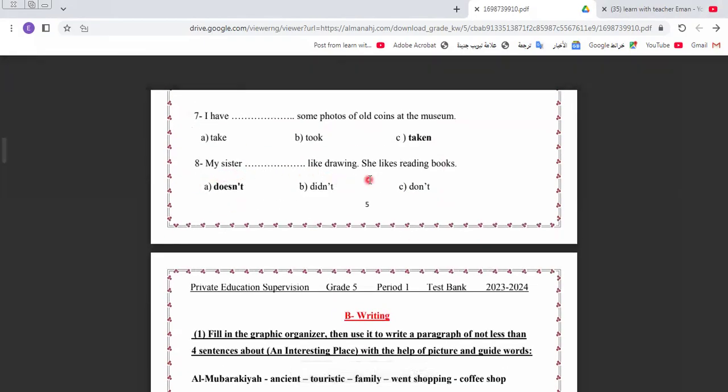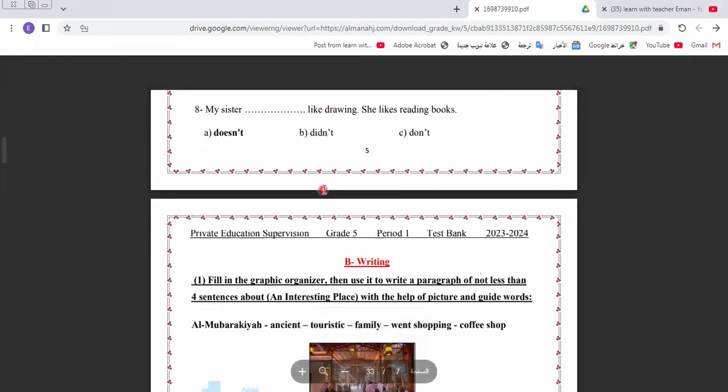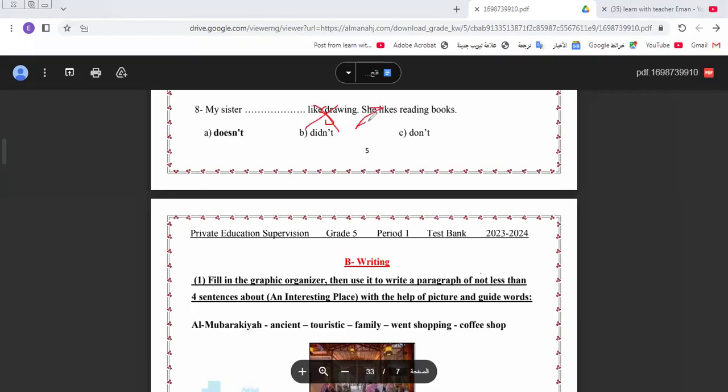My sister space like drawing. She likes reading books. So here it will be doesn't, and I put the verb in the infinitive form. I would like you to take care when you do the simple tense form, grade 5, that when we put does or doesn't, does and doesn't replace the s. So some of you say, Miss Iman, if I put s here, we have doesn't and I put s here, it will be wrong. We must know this, okay?